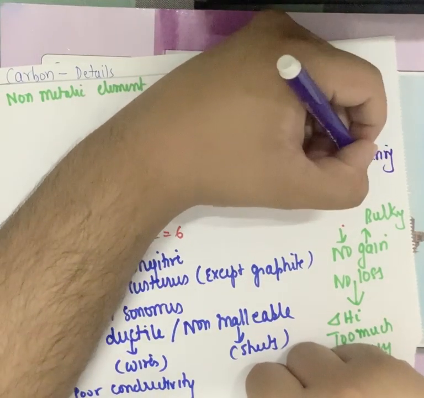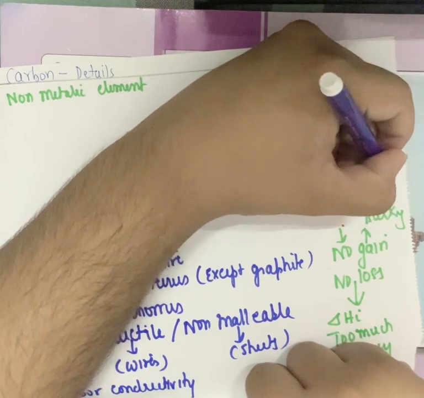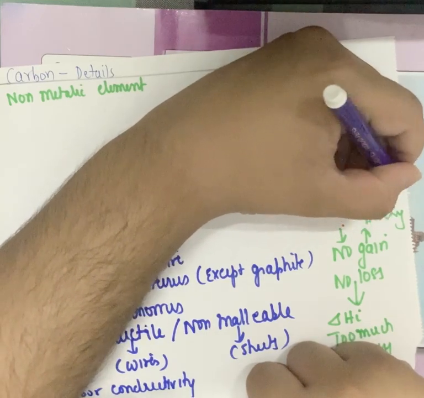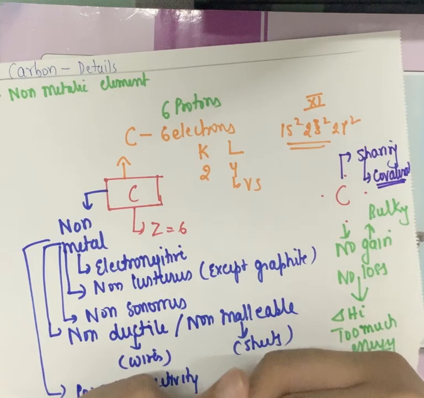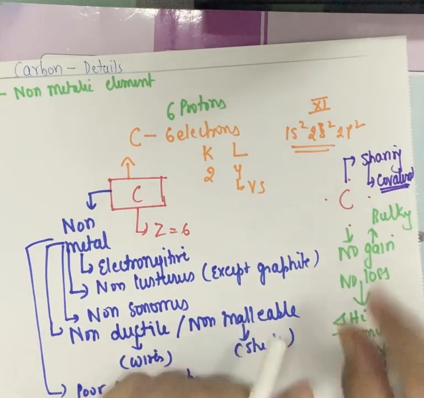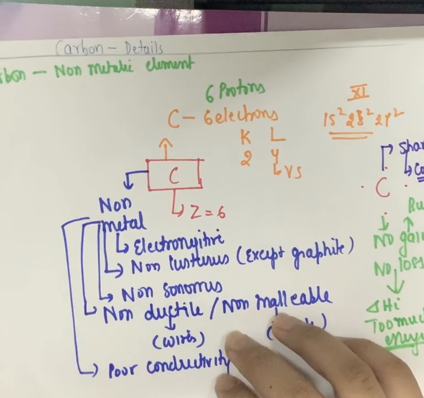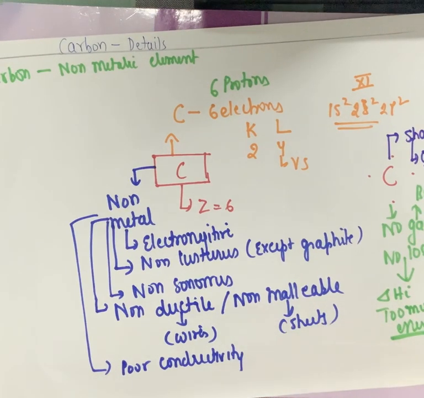If it shares the electron, this leads to the formation of, of course, the covalent bond. And hence if we talk about bonding in carbon, it is always covalent. I hope it is clear that carbon will always form the covalent bond.